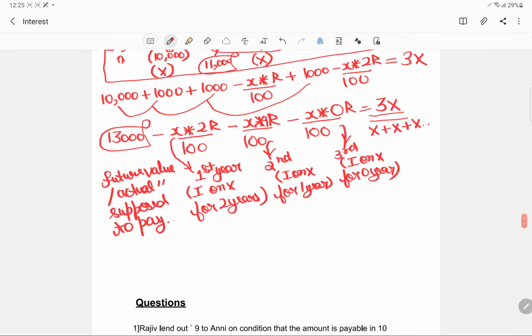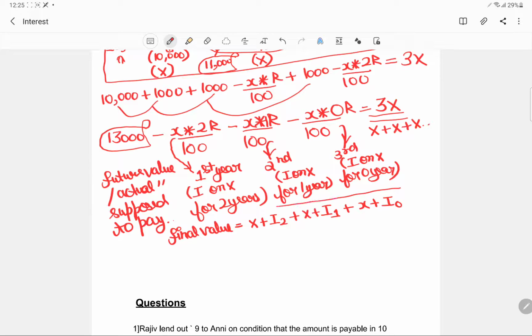So we can basically write it as: final value is equal to x plus interest saved for 2 years, plus x plus interest saved for 1 year, plus x plus interest saved for 0 years.